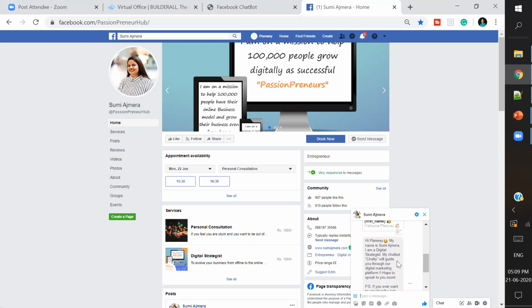I have given an auto responded message which needs to pop up. If you see, it by default takes the name of that particular person, whoever ID I have used, and then gives the message. And here, as I have told them, they just need to say a keyword called gift.